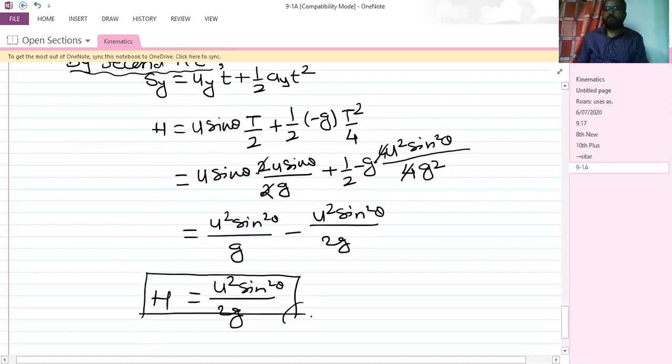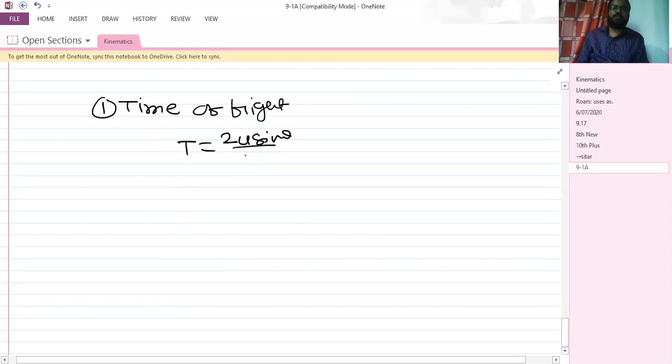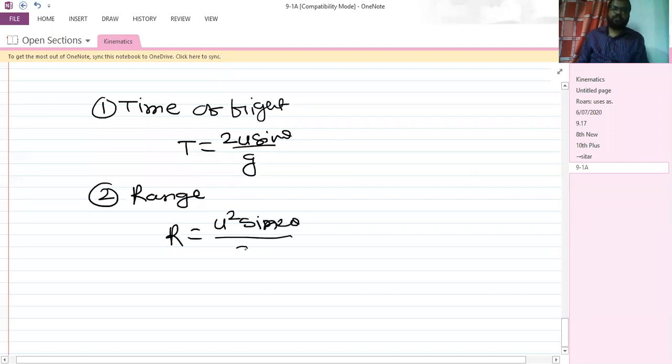So three important quantities over here. First, time of flight, capital T, equal to 2u sine theta divided by g. Second, range, R is equal to u squared sine 2 theta divided by g.